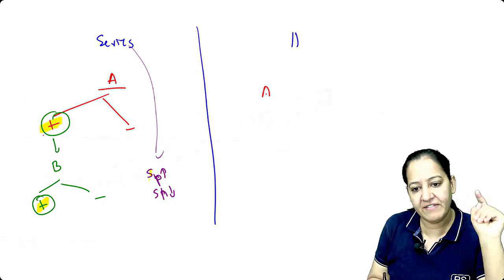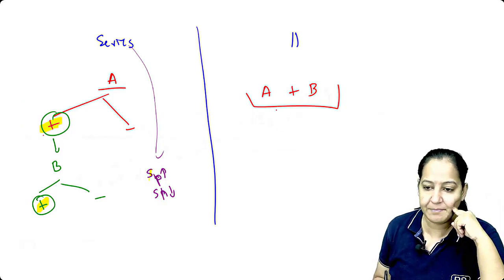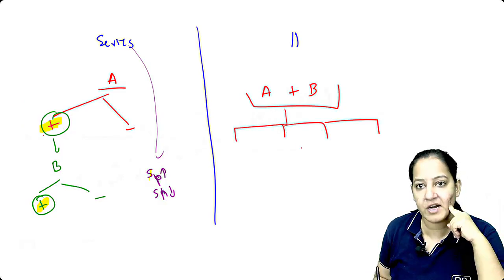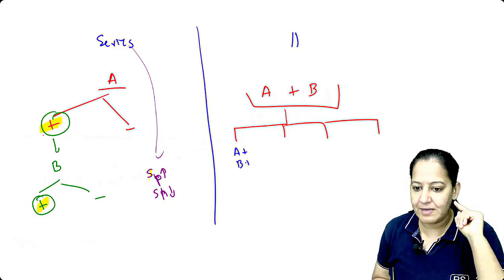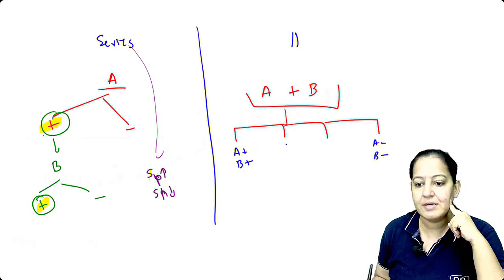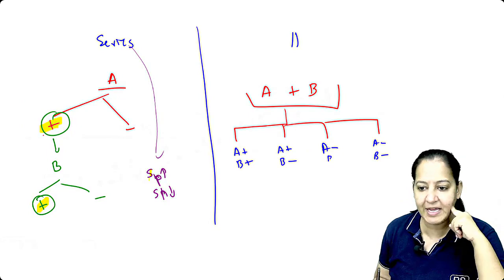In parallel, we apply them together. A plus B, we apply them together. So there are four possibilities: 1, 2, 3, 4. What are the four possibilities? Some people will be A positive as well as B positive. Some people will be A negative as well as B negative. Some people will be A positive but B negative. Some people will be A negative but B positive.